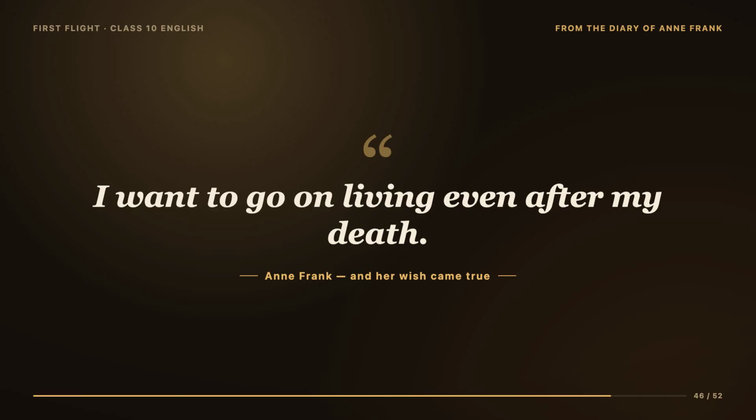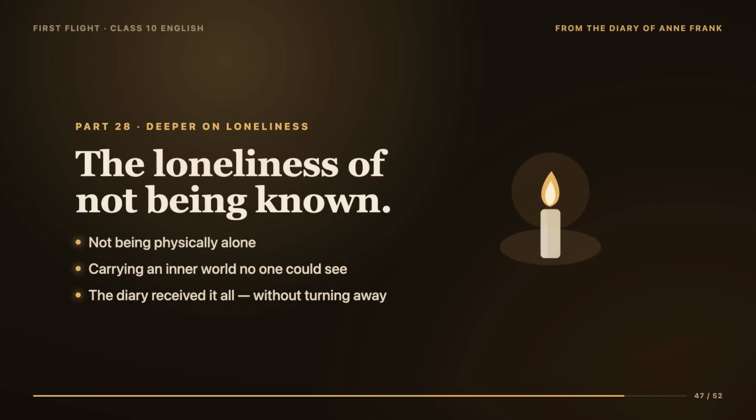Anne had once written in her diary that she wanted to go on living even after her death through her writing. In a way that most people could never dream of, her wish came true. Let's return to Anne's loneliness and understand it even more deeply because it is the emotional core of the chapter.